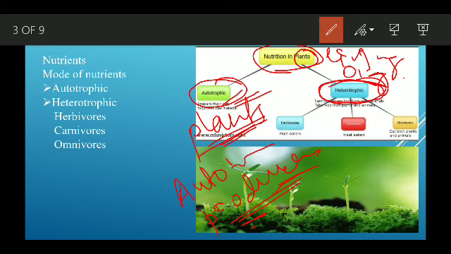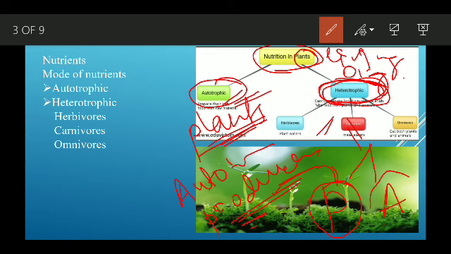Now heterotrophs include plants as well as animals. There are some non-green plants which cannot prepare their own food, and they are dependent on some other thing for their survival.